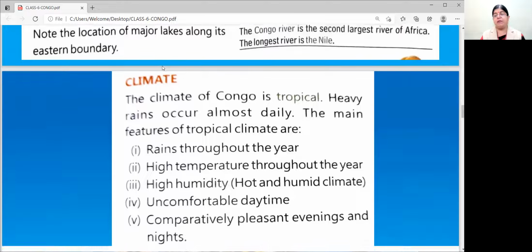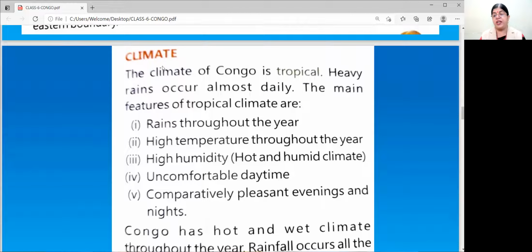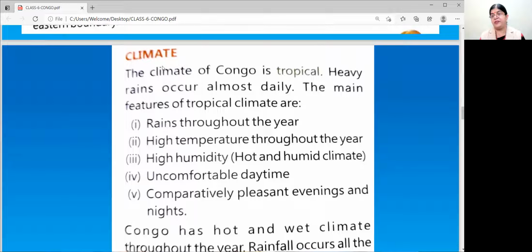Now comes the climate part. The climate of Congo is tropical. Heavy rains occur almost daily. Okay. Now children, one thing should be clear in your mind.